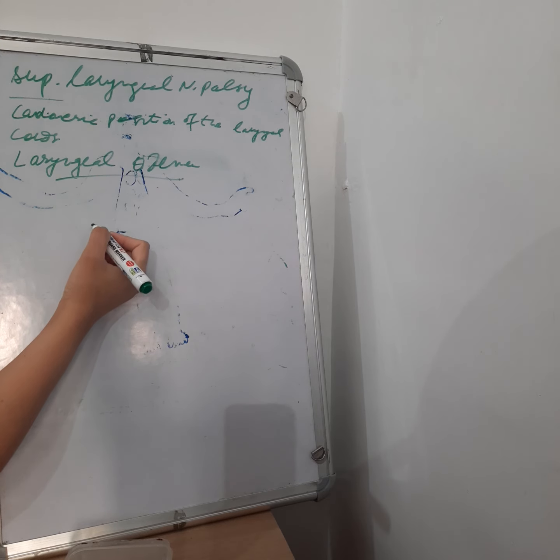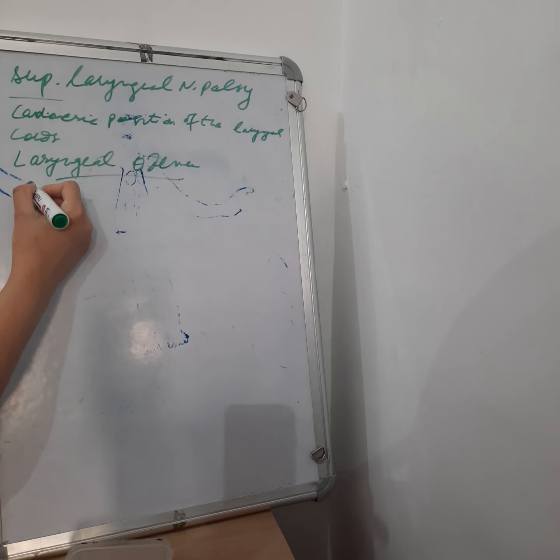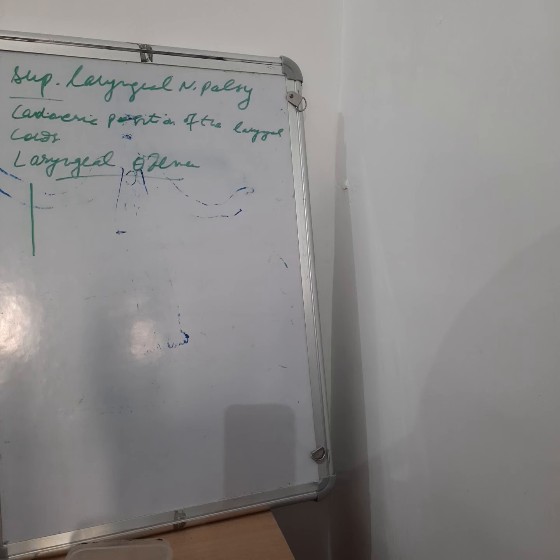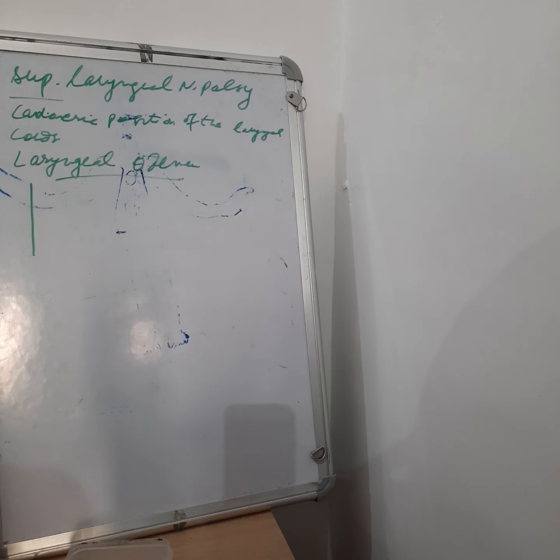When the edema develops, the patient is unable to speak, so we have to incise the surgical stitches, and besides the tension, hematoma develops. Laryngeal edema may be caused by anesthetic intubation and surgical manipulation. So in this case, we have to cut those sutures and release the tension over there.